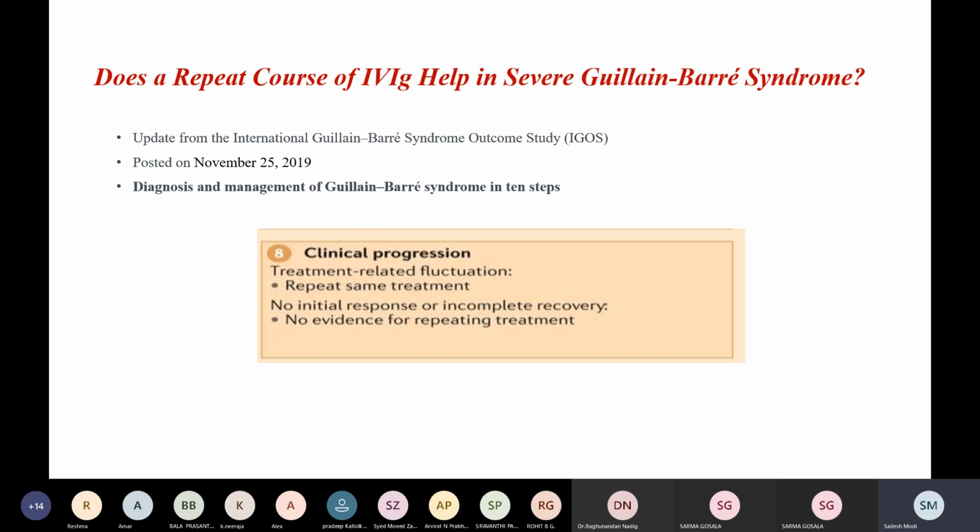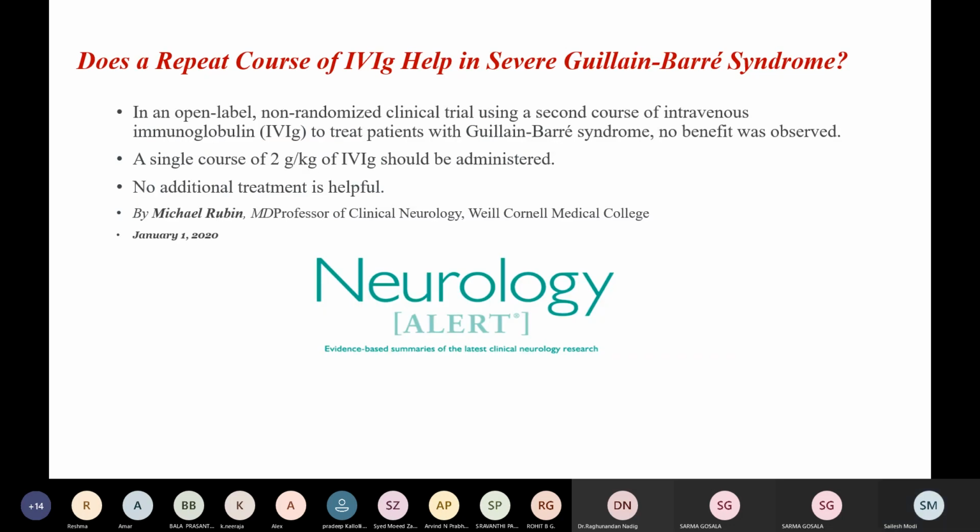This was posted on November 25th, 2019. This was an update from the International Guillain-Barré Outcome Study, who posted diagnosis and management of Guillain-Barré syndrome in 10 steps. The 8th step, among the 10, was that for treatment-related fluctuation, repeat the same treatment. In patients who have no initial response or incomplete recovery, there is no evidence for repeating a treatment.